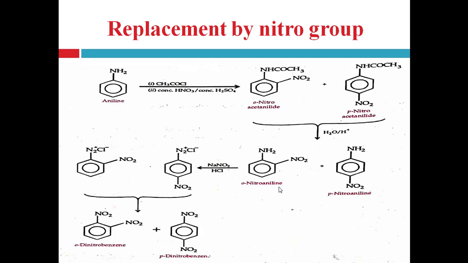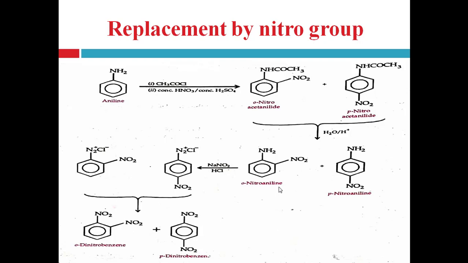Then do the nitration and then cause the hydrolysis. That's how the amino group is recovered, right? And then this primary aromatic amine group is diazotized, and then this diazonium chloride group can be replaced with the nitro group and converted into the corresponding dinitrobenzene compound, right.